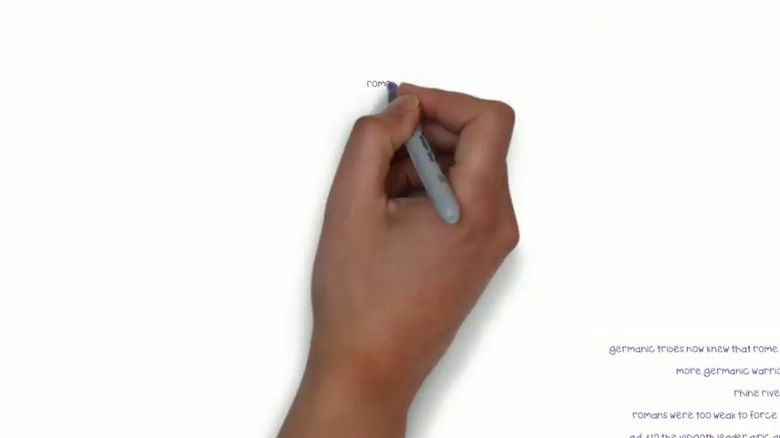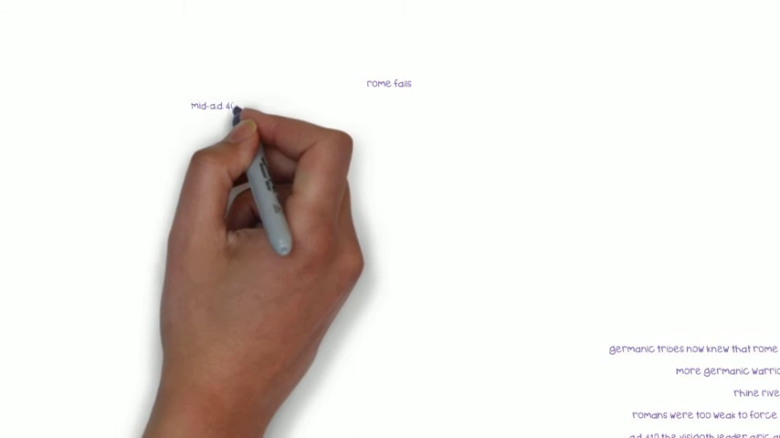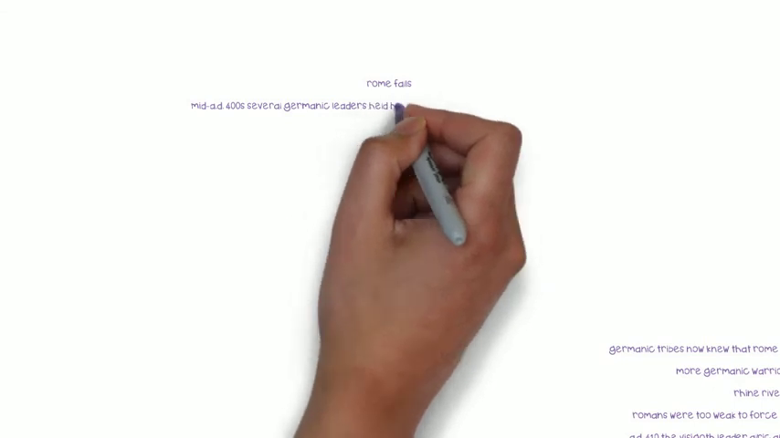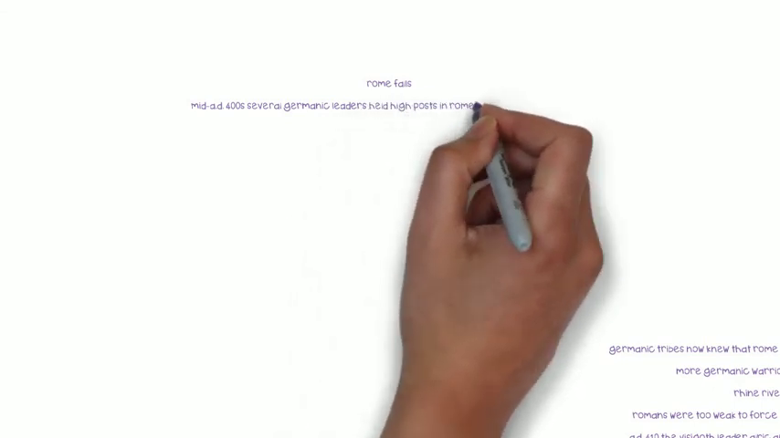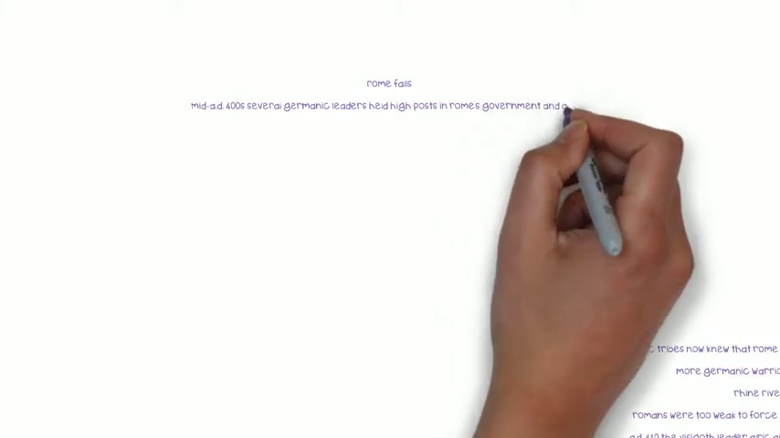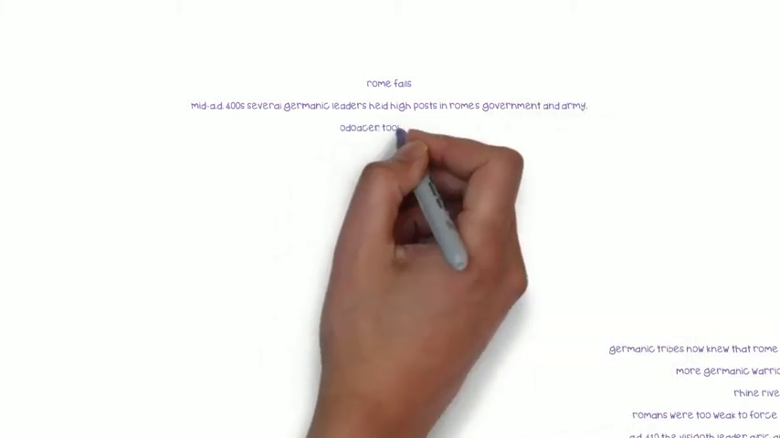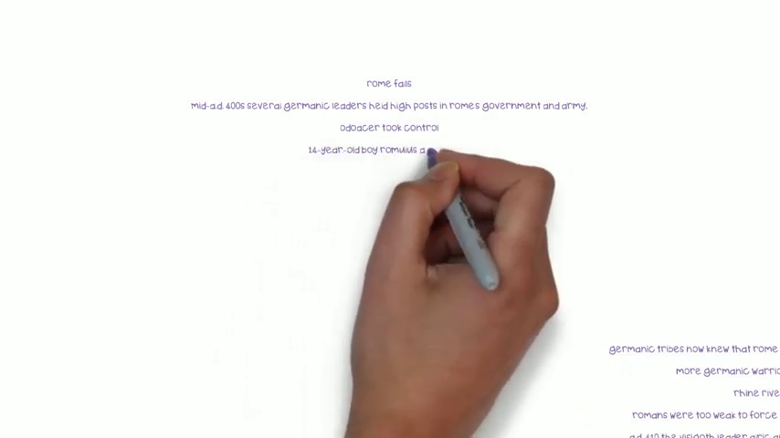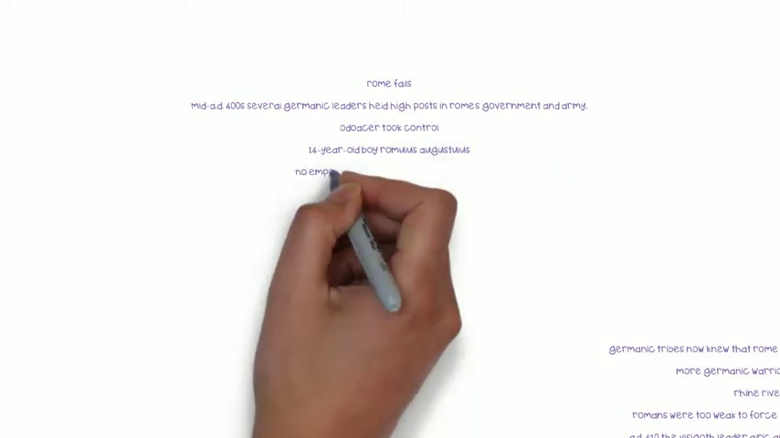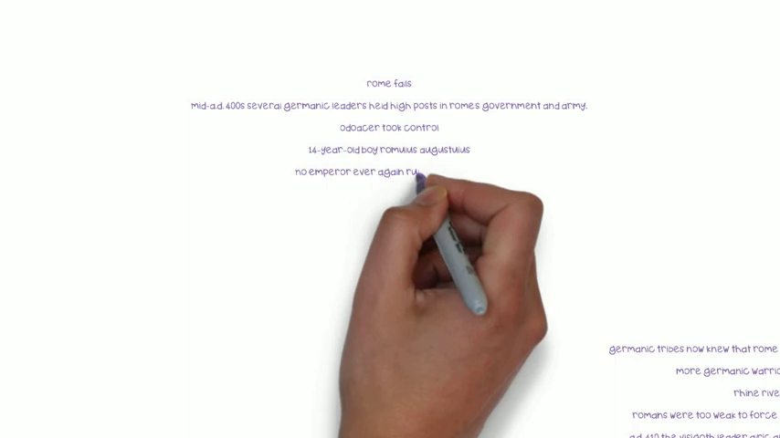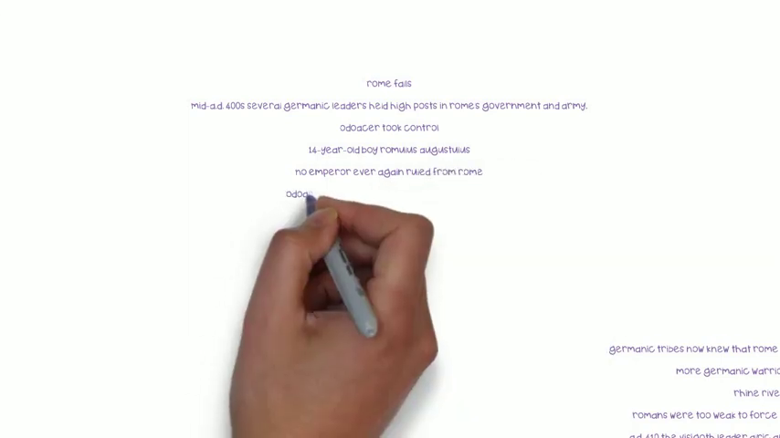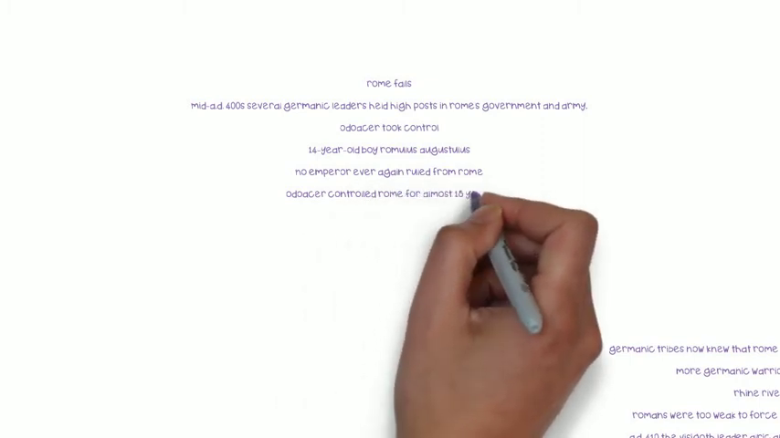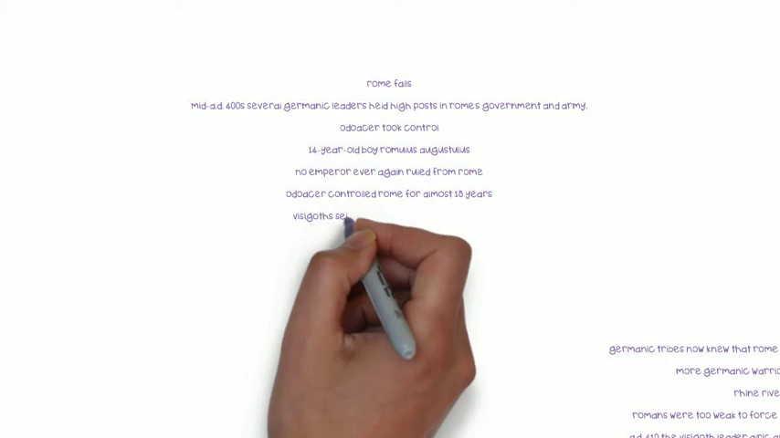Rome falls. By the mid-AD 400s, several Germanic leaders held high posts in Rome's government and army. In AD 476, a Germanic general named Odoacer took control, overthrowing the Western emperor, a 14-year-old boy named Romulus Augustulus. After Romulus Augustulus, no emperor ever again ruled from Rome. Historians often use this event to mark the end of the Western Roman Empire. Odoacer controlled Rome for almost 15 years. Then a group of Visigoths seized the city and killed Odoacer. They set up a kingdom in Italy under their leader, Theodoric.